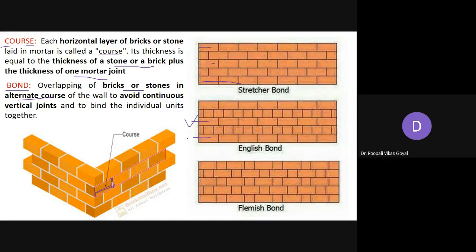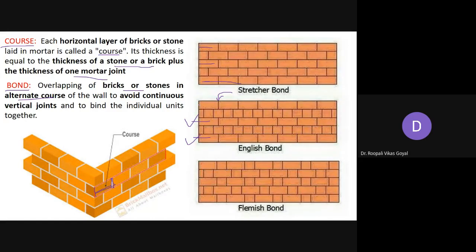This alternate course arrangement of the wall is to avoid a continuous vertical joint. If you place a stretcher again at the same place, a vertical joint will come. If you are not breaking the verticality of the joints, then if there is some entry of water or leakage, all the water will come down. But here you are breaking the verticality of the joint because you have to join both the bricks together.